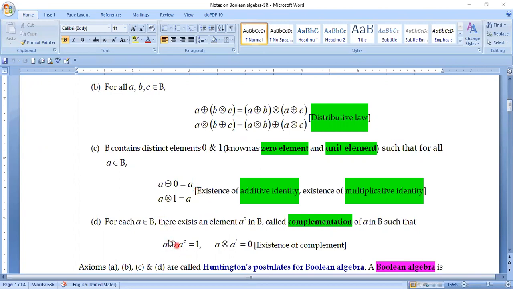But this is not happening over here. Actually, by looking into the property C, here we are supposed to get 0, isn't it? A plus a complement needs to be 0, but it is not happening. So it is very atypical.